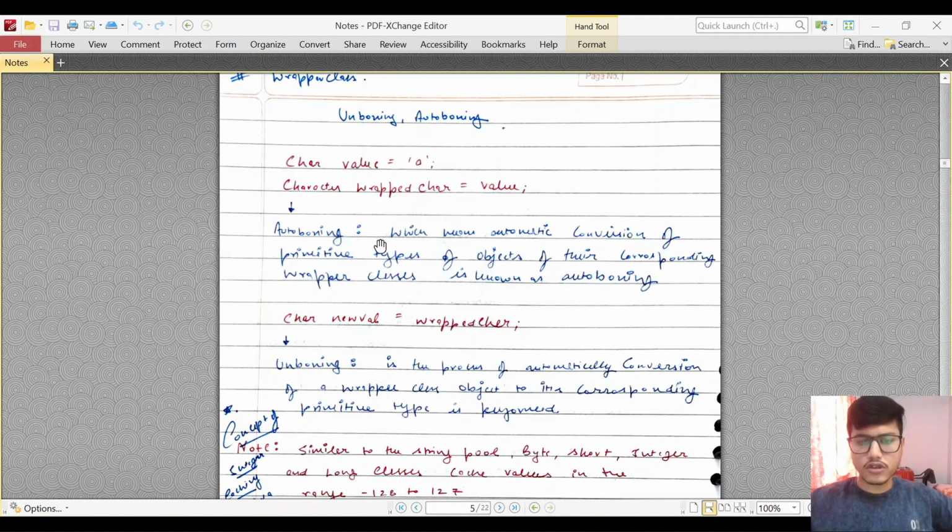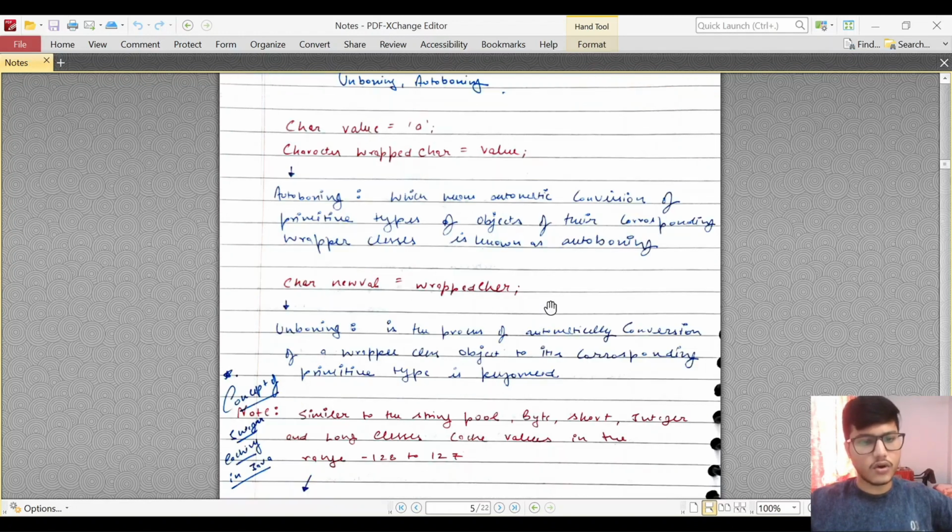Autoboxing is the conversion of primitive data types into objects of their corresponding wrapper classes. I hope that is clear. So let's move on to unboxing. Unboxing is exactly the opposite of this. In autoboxing, a primitive data type got converted to a wrapper class data type. Now the wrapper class data type will get converted to a primitive data type, and that will be called unboxing.